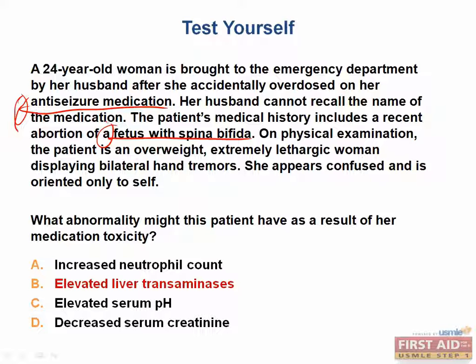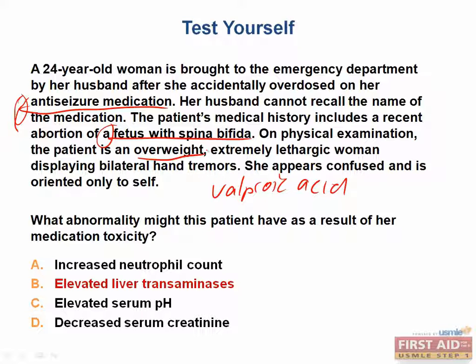You should know that this is a neural tube defect that can occur due to the teratogenic nature of valproic acid. The second clue that this is valproic acid is that the woman is overweight. Weight gain is a common side effect of valproic acid. Lastly, the patient is displaying symptoms of valproic acid toxicity.